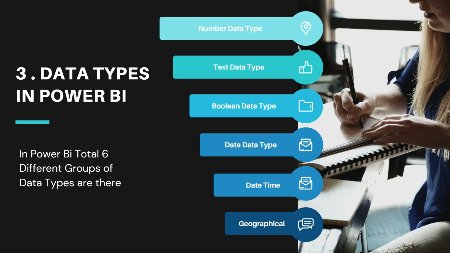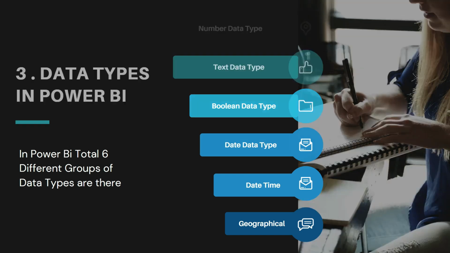These are the 3 different types of data type that come under the number data type. Like this, the text data type, boolean data type, date data type, date time, and geographical data types contain so many different types of data type as well. So in short, if anyone asks what are the different types of data types in Power BI, then you can say we have so many different types of data types in Power BI, but for our convenience we have subdivided them into 6 different groups, and those are number data type, text data type, boolean data type, date data type, date time, and geographical.